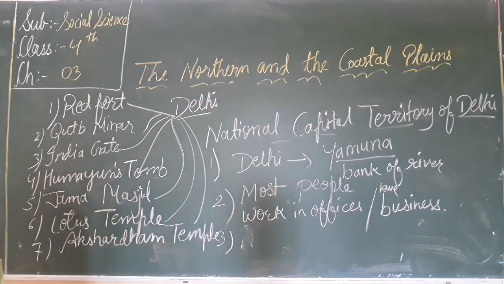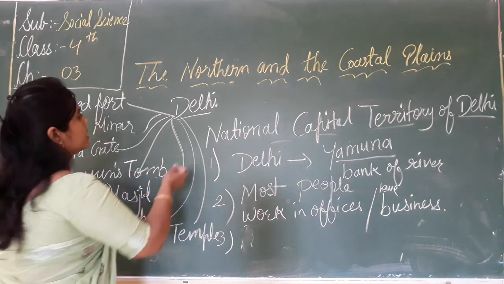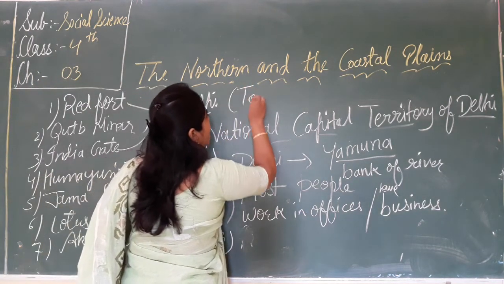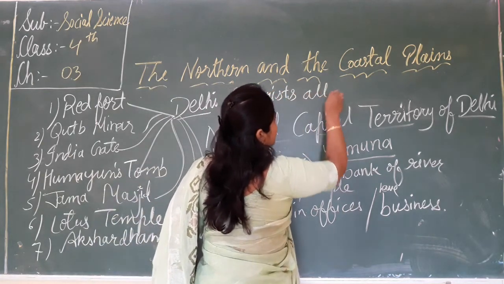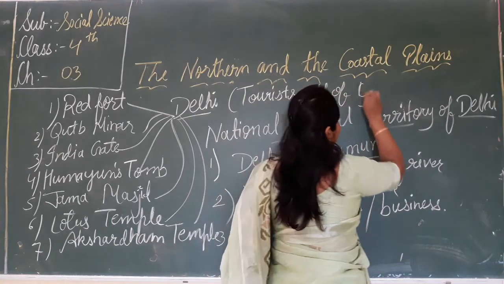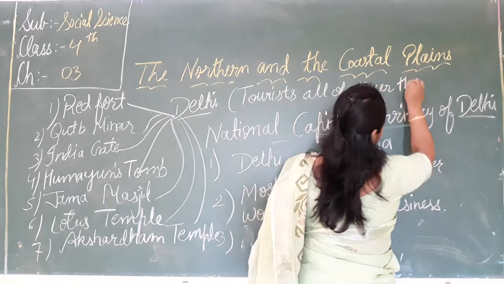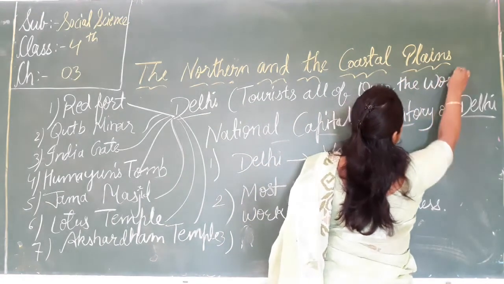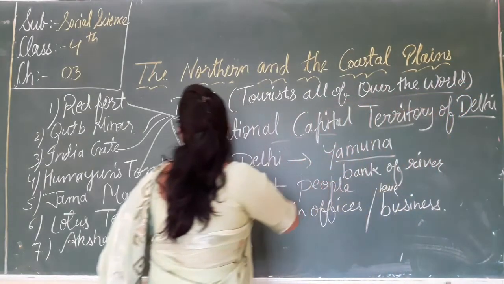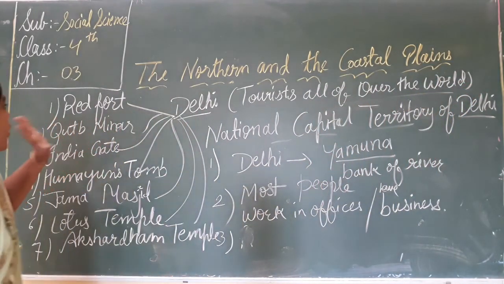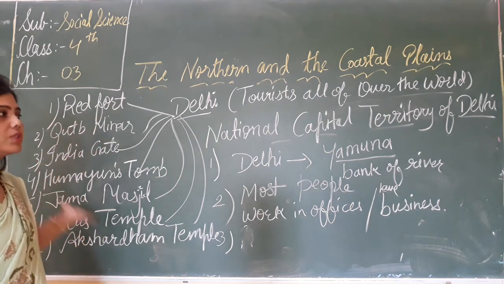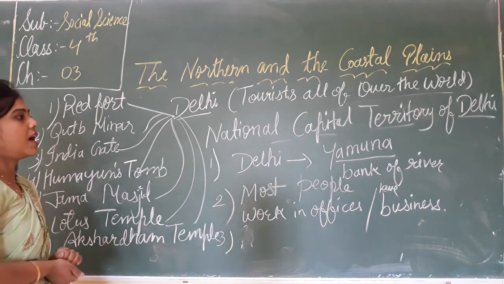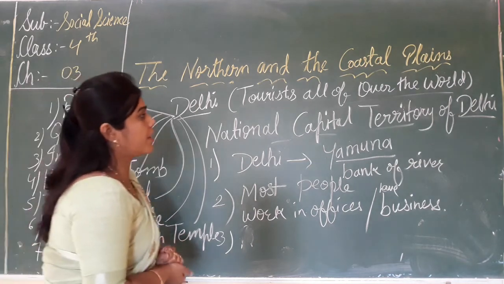Now, tourists from all over the world come to see these places, monuments like the Red Fort, Qutub Minar, India Gate and Humayun's Tomb. So what did we learn about the National Capital Territory of Delhi?